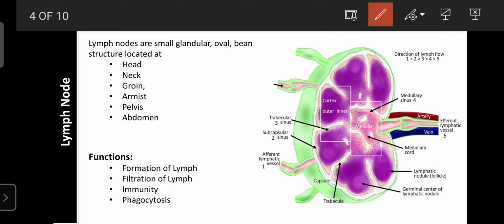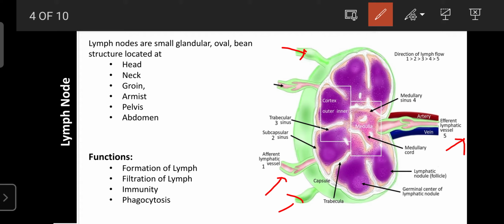This is the typical structure of a lymphatic node. It has various inlets and only one outlet. With the help of the lymphatic vessels, it collects the lymph from various parts of the body and passes it away through a single lymphatic vessel.